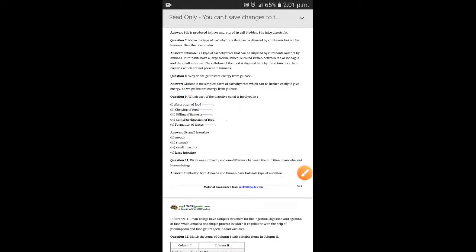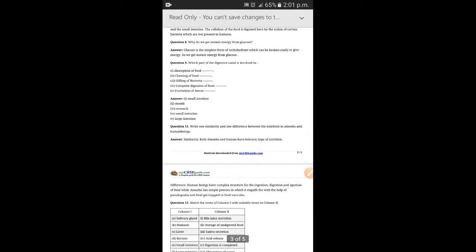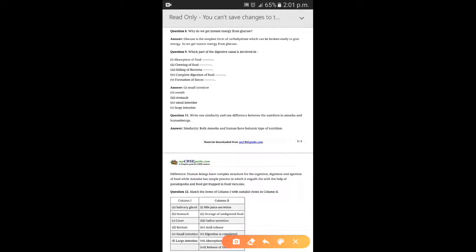Next question, which part of the digestive canal is involved in absorption of food? You all know that food is absorbed in small intestine. Chewing of food is done in mouth with the help of teeth. Killing of bacteria in stomach, which contains acids that are very helpful in killing the bacteria. Complete digestion of food takes place in small intestine. Formation of feces in large intestine.